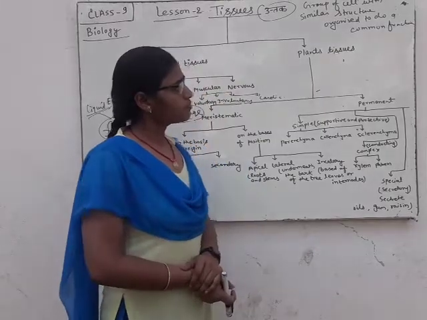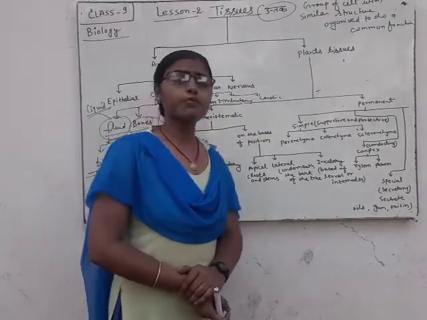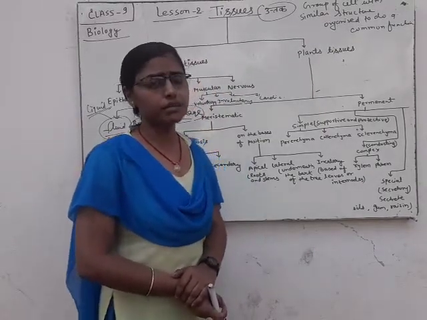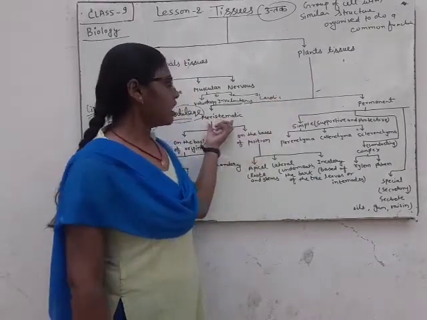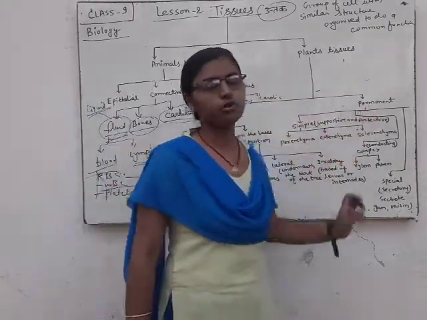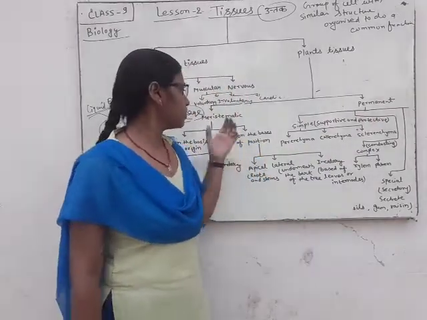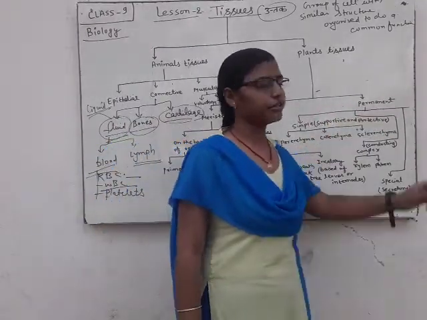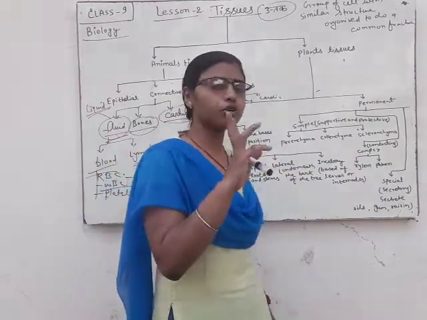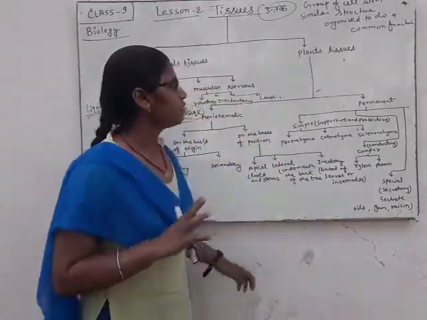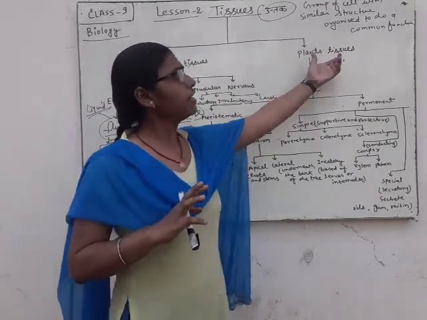Plant tissue is that type of tissue which is present in plants, and plant tissue is classified into two groups, meristematic and permanent. Two types of tissue mainly found in plants.